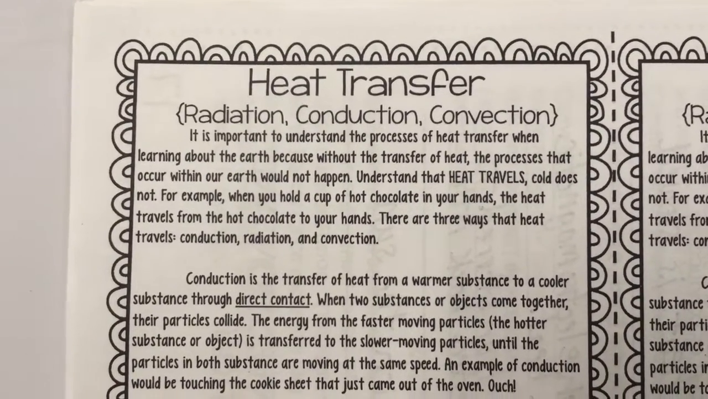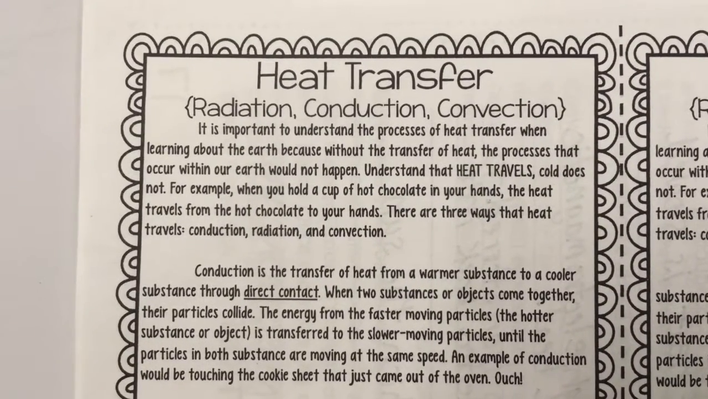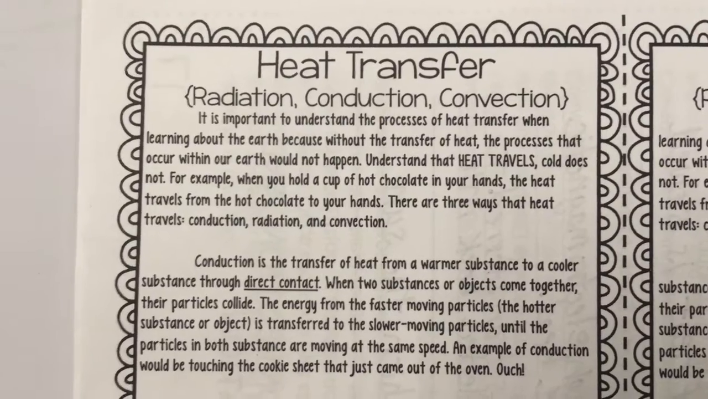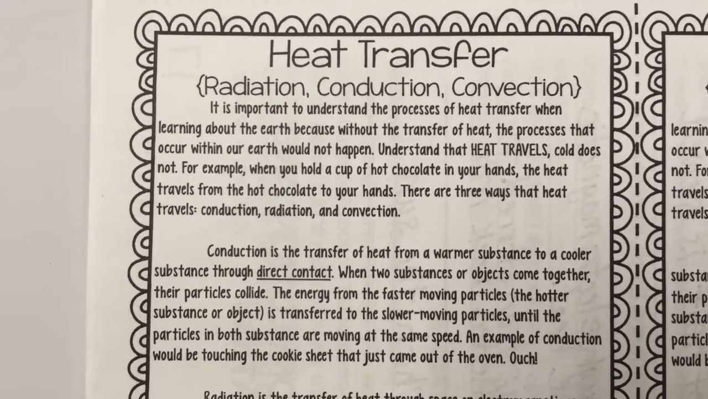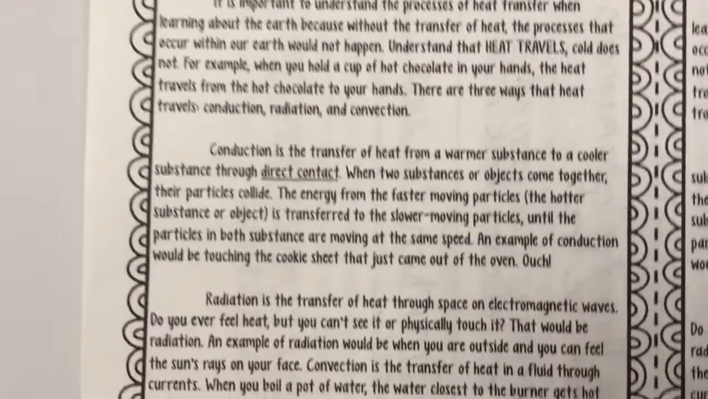For example, when you hold a cup of hot chocolate in your hands, the heat travels from the hot chocolate to your hands. There are three ways that heat travels: conduction, radiation, and convection.